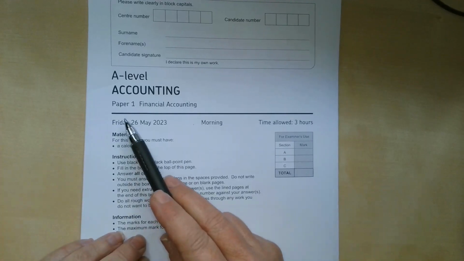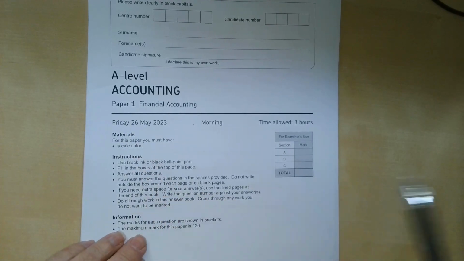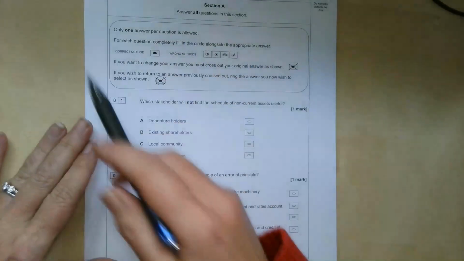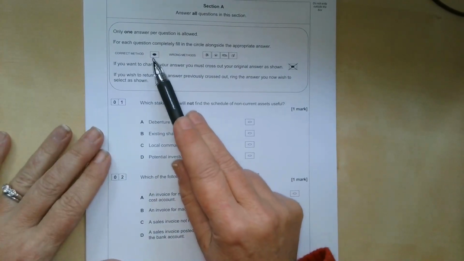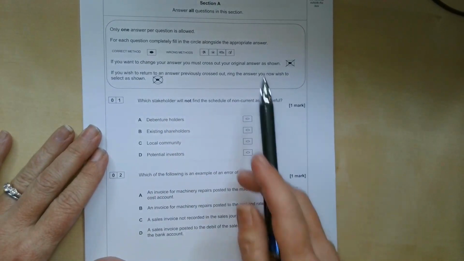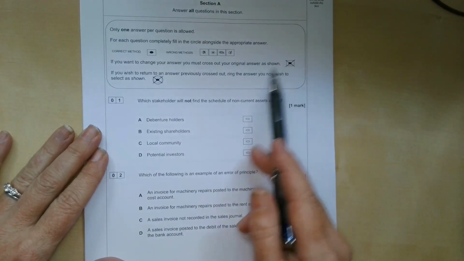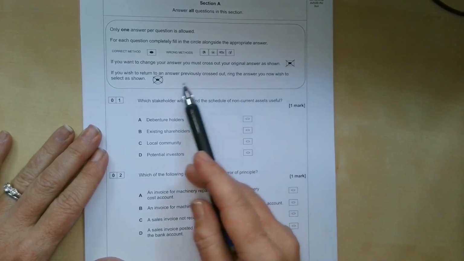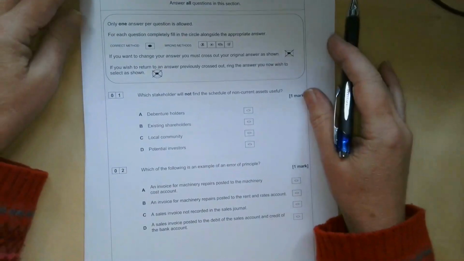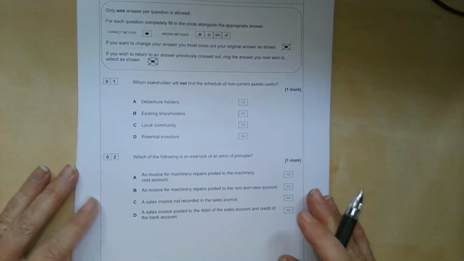Start taking a look now at paper 1 from 2023, beginning with section A, the multiple choice questions. Please remember how to do them properly. Colour it in to select the answer you want. If you then think maybe you've made a mistake, put a cross through it. If you then think, well, actually that was right after all, put a circle around it. If you're still not sure, probably give up and move on would be my advice at that point.